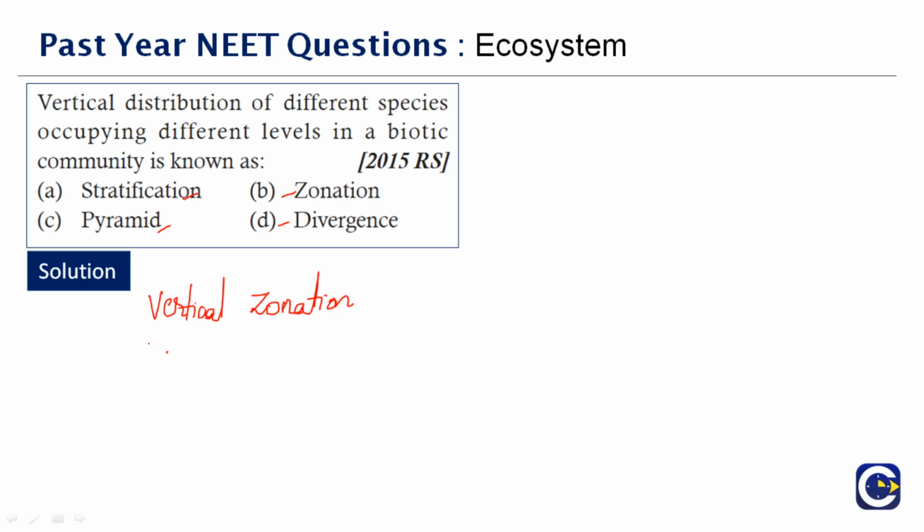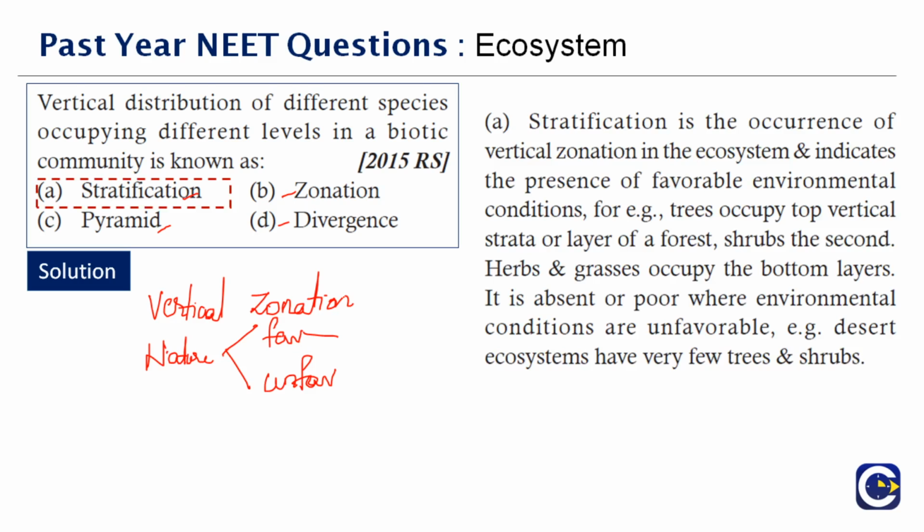When we talk about nature, we always consider 2 things: favorable and unfavorable. When favorable, you have all the required resources. When it becomes unfavorable, when the ecosystem goes scarce, you don't get the proper requirements. Those unfavorable conditions are more prevalent in deserts. Therefore, the correct answer to this question is option A, stratification.